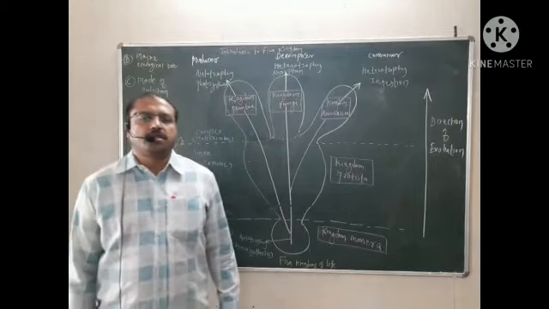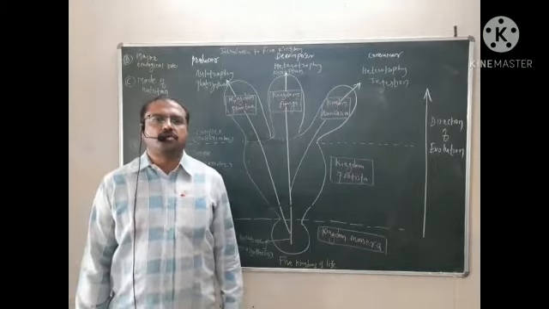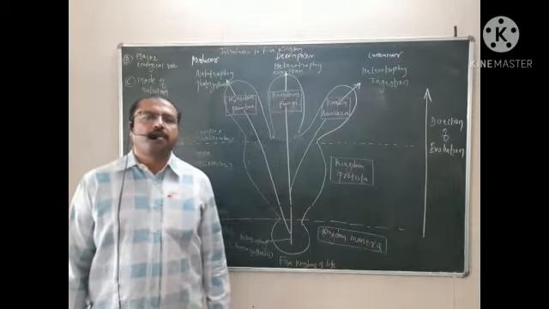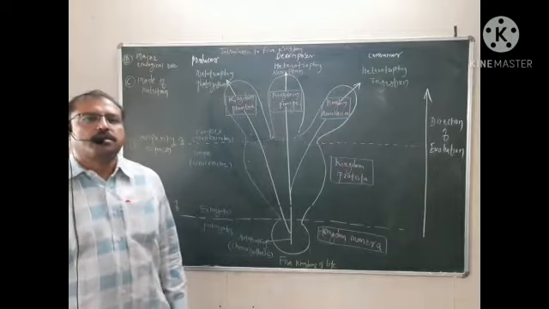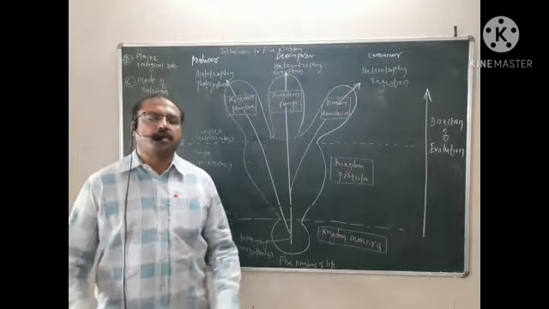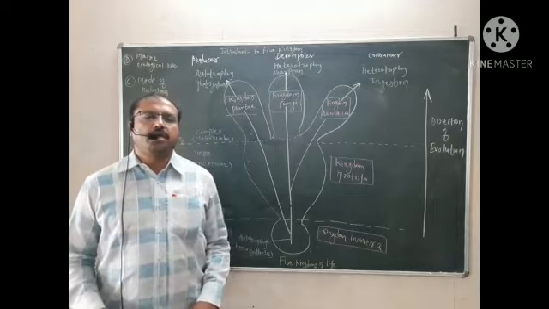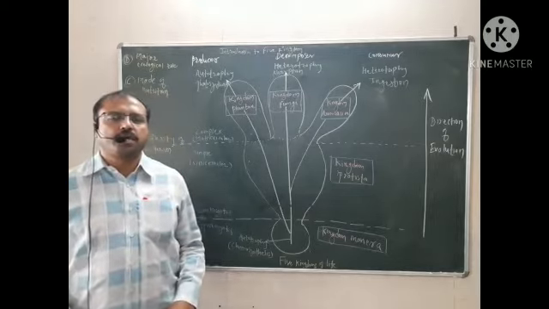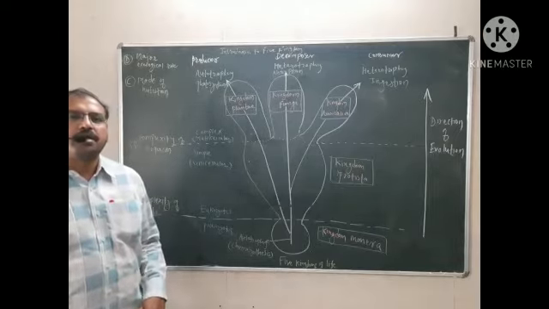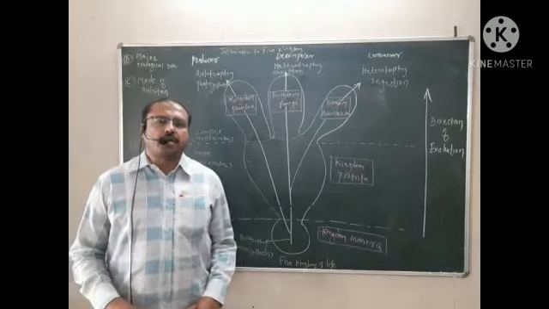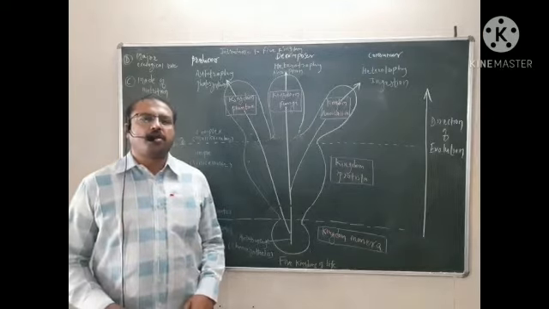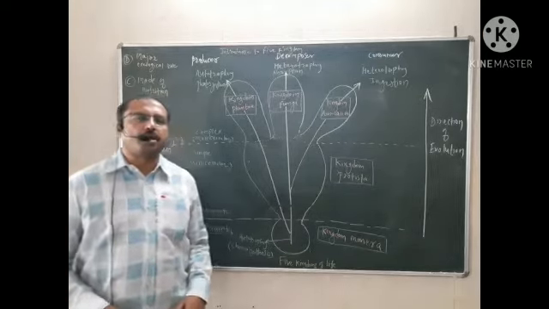Today's lecture is for first year zoology students, in which we are going to discuss the five kingdom classification. But before that, we have already discussed taxonomy as well as systematics and linear hierarchy, which includes binomial and trinomial nomenclature.